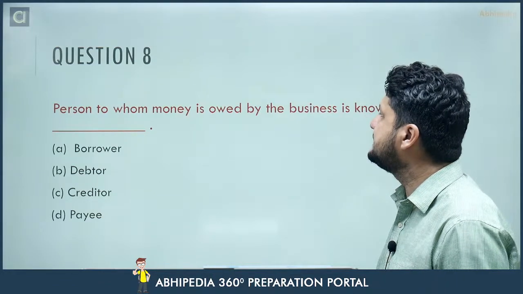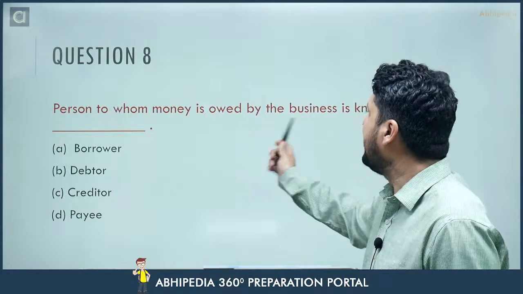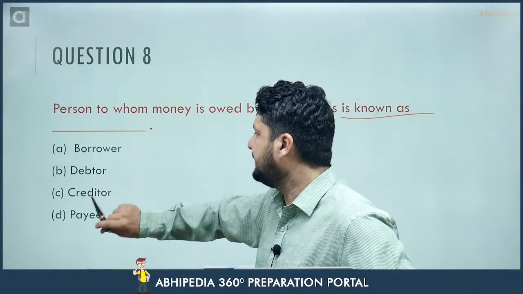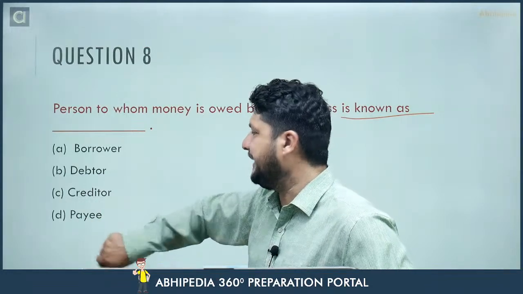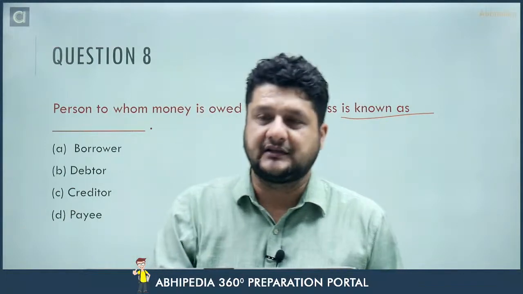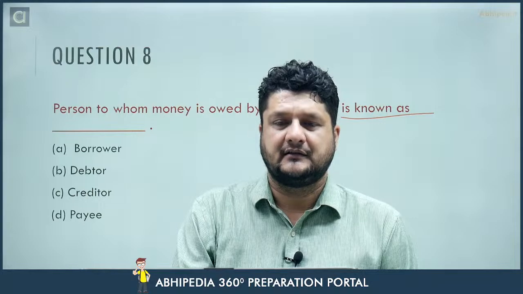So next question is, person to whom money is owed by the business is known as borrower, debtor, creditor, payee. This is also not a very tough answer. Let's see who answers this rightly.